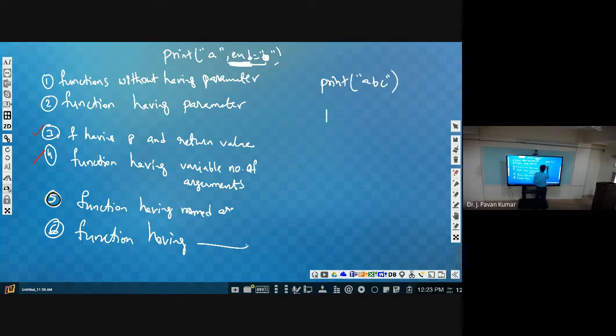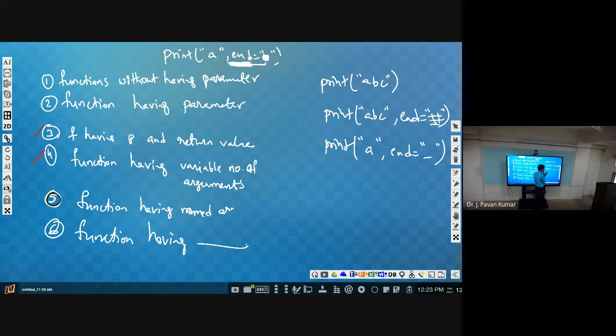Next, we have used this print by specifying something like ABC, then end is equal to something. Suppose every print we have to end with hash, then we can specify it like this. Or if every print we wanted to end with space, then also we can use that. Whatever character we want to use to end the print statement execution, you can specify.